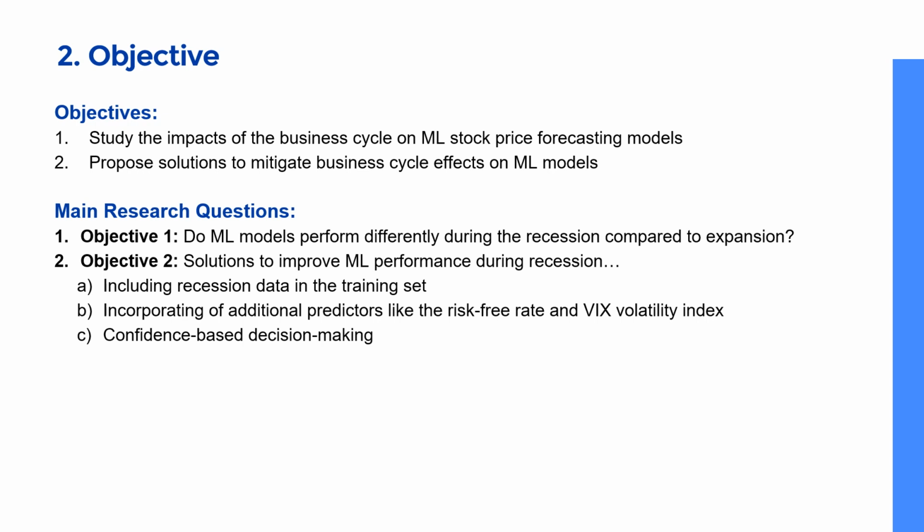We have two main research questions. The first aims to observe for differences in machine learning performance during different business cycle phases. The second research question focuses on ameliorating any deteriorations in predictions observed. The second aim has three sub-research questions, each exploring different approaches to mitigating business cycle effects.